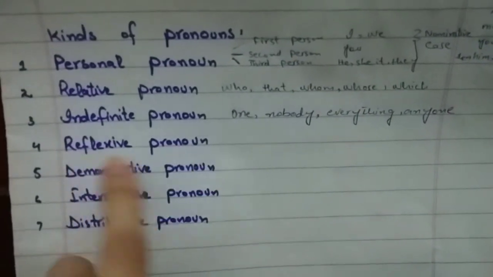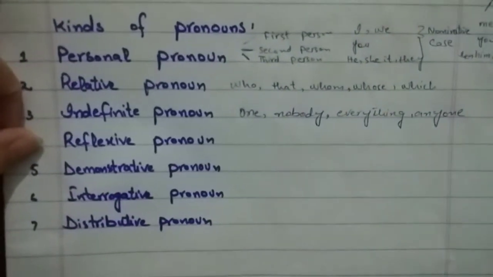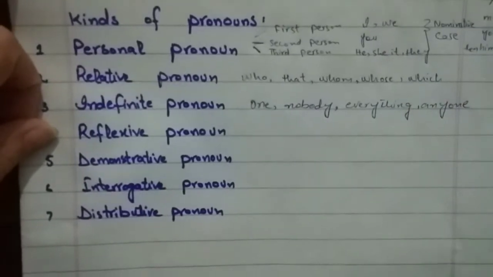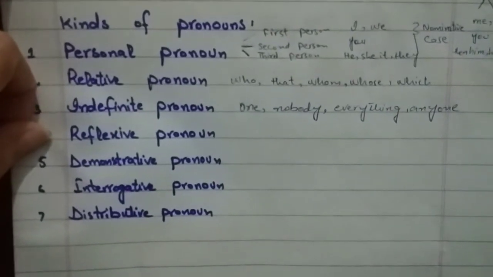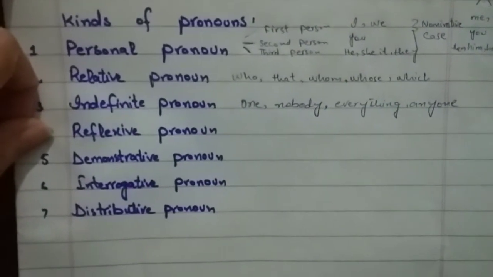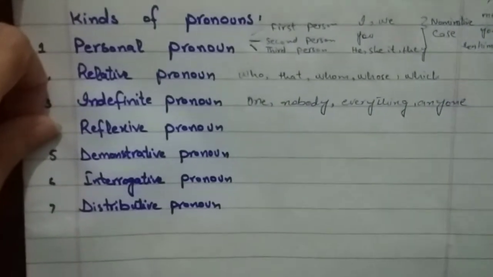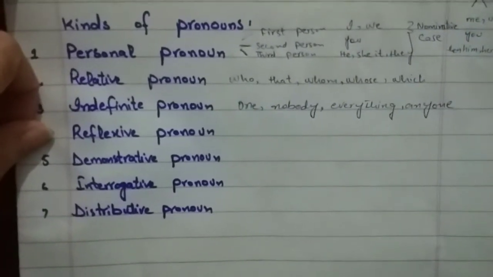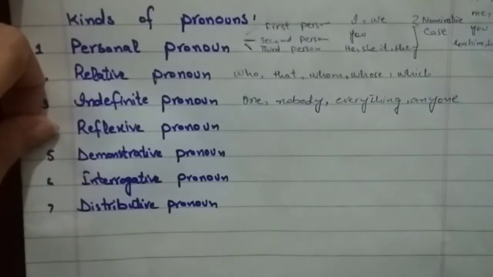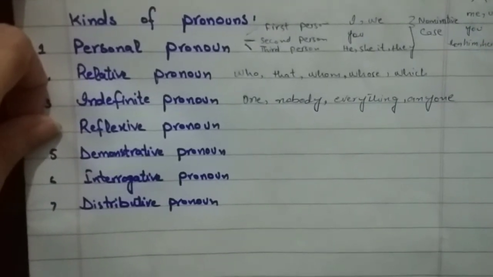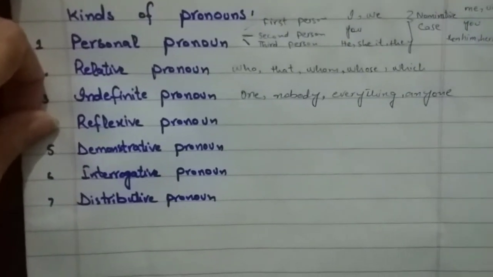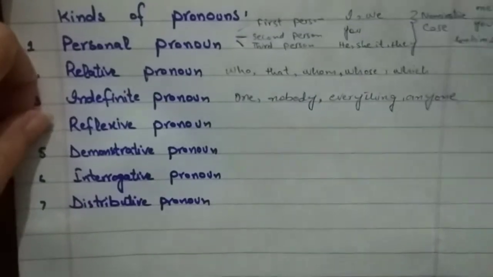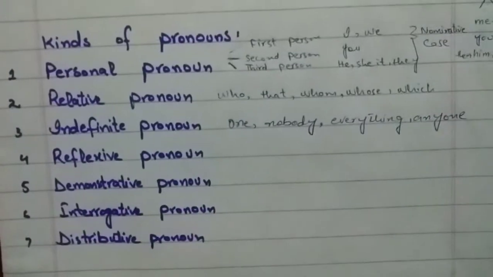Then we have reflexive pronoun. So the reflexive pronouns are used when the action done by the subject turns back, or you may say that reflects on the subject. When the same pronouns are used to add emphasis, they are called emphatic pronouns.